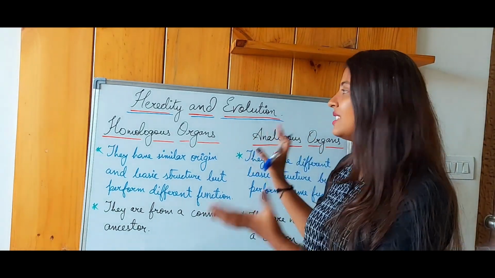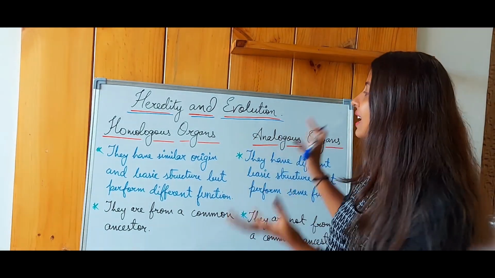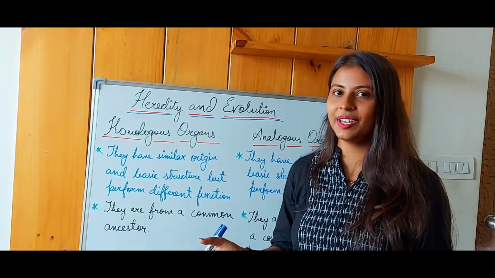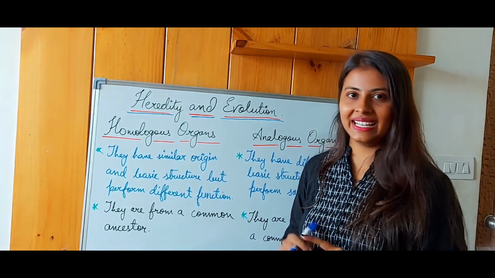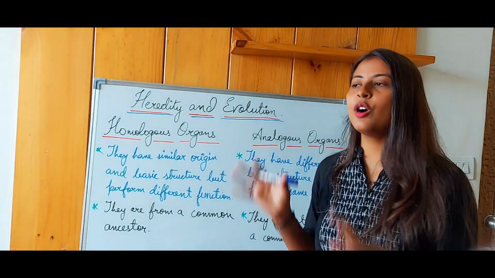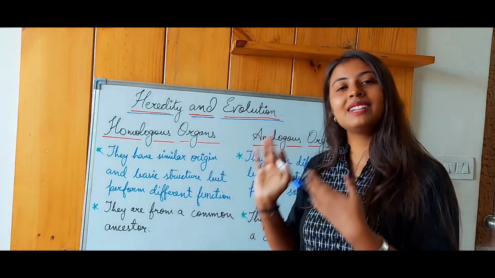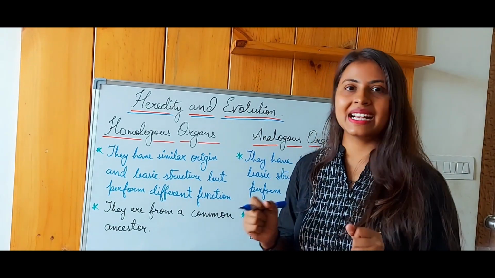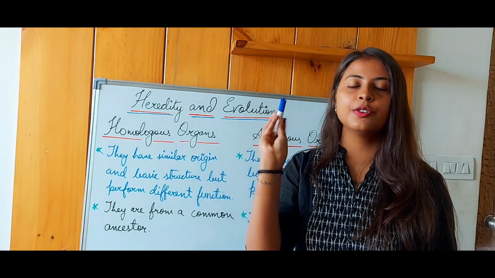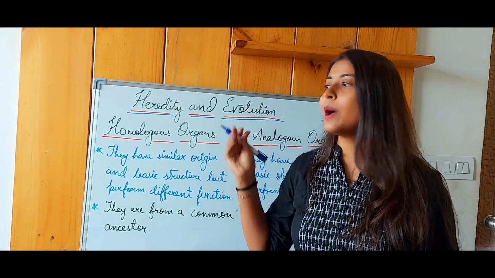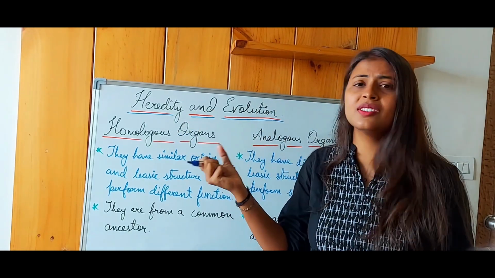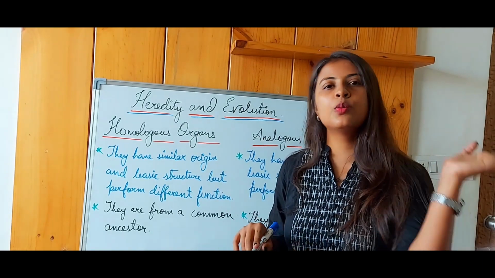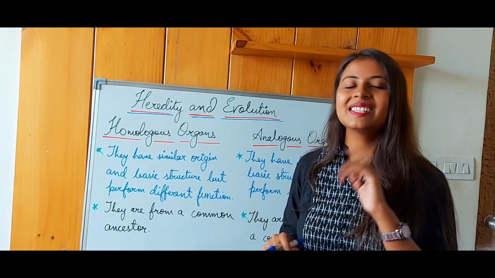Homologous organs means those type of organs which have the similar basic structure but have different functions. Let us understand this by taking an example. Consider the forelimb of a human, a frog, and a lizard. In the case of humans, it helps us in grasping things. I am able to hold this marker because I am able to grasp things with the help of the forearm. But what happens in the case of a lizard? It is able to walk on the walls with its forearm.